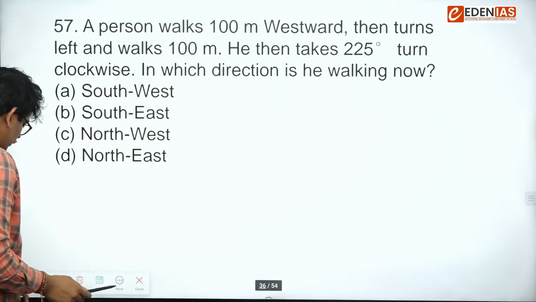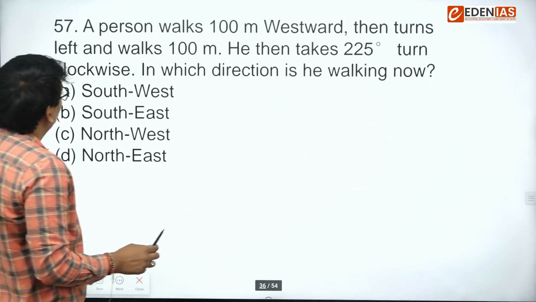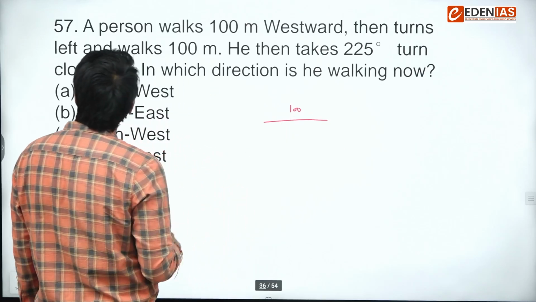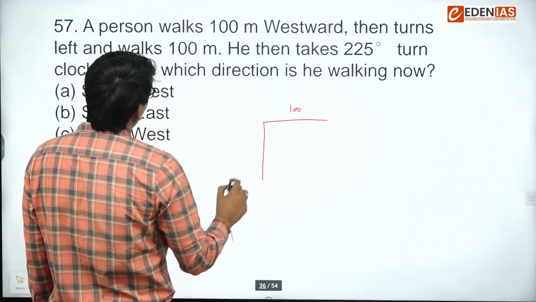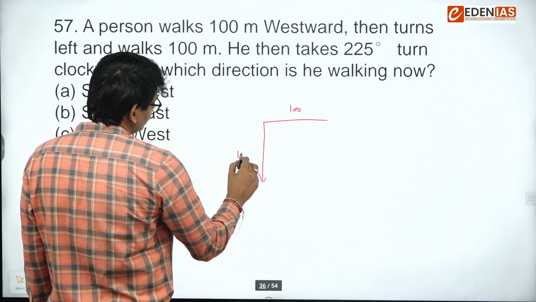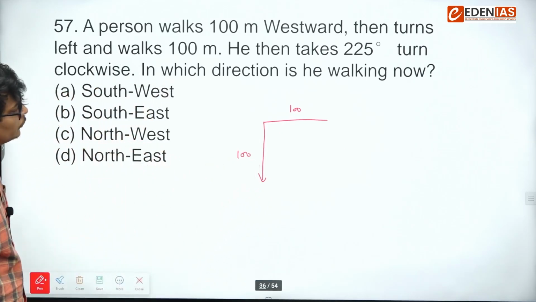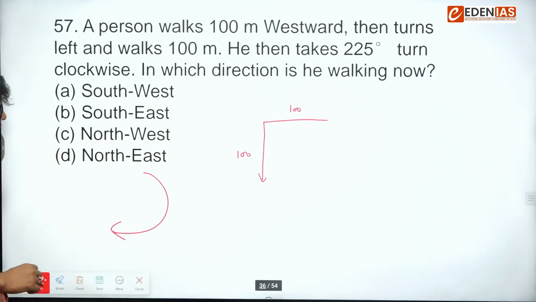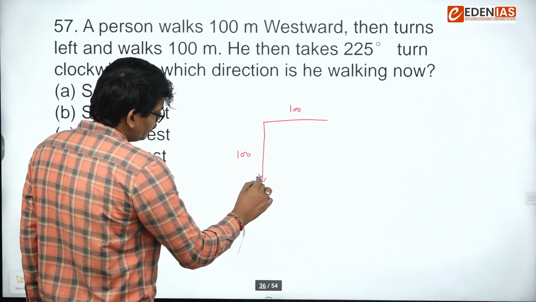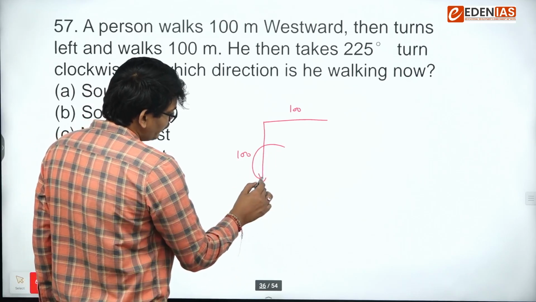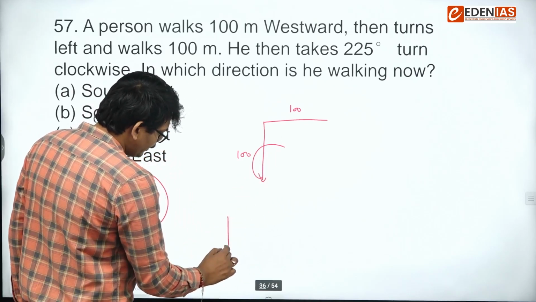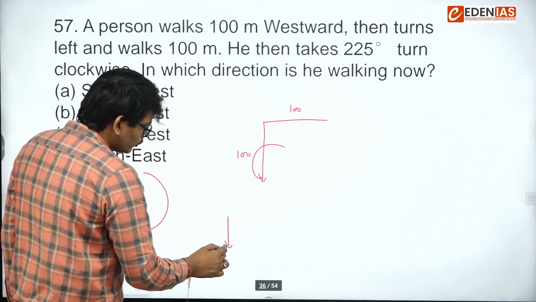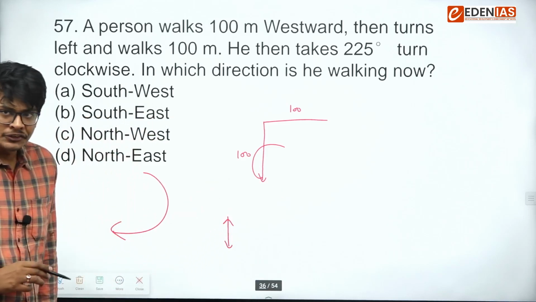Again, another question on direction sense. A person walks 100 meter westward, 100 meter west, and then turns left and walks 100 meter. He then takes 225 turn clockwise. Clockwise means this way. Clock moves in that direction, right? So 225 means 45 degree, because 180 degree, if someone is moving in this direction, if I say that person moved 180 degree, so this person will start moving in this direction, right?